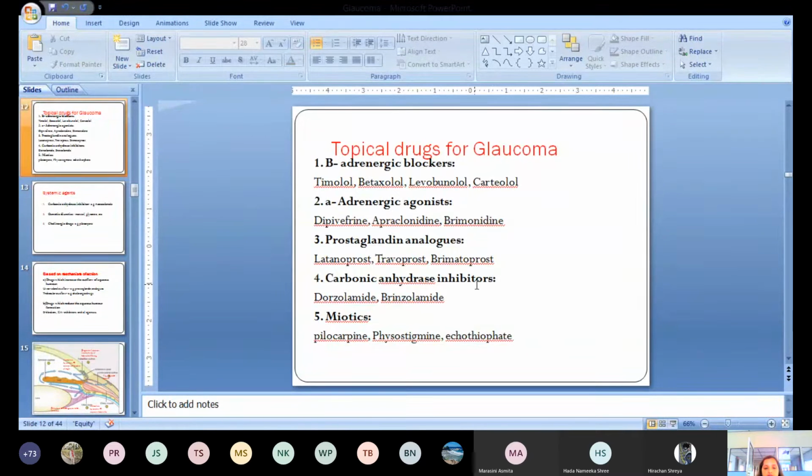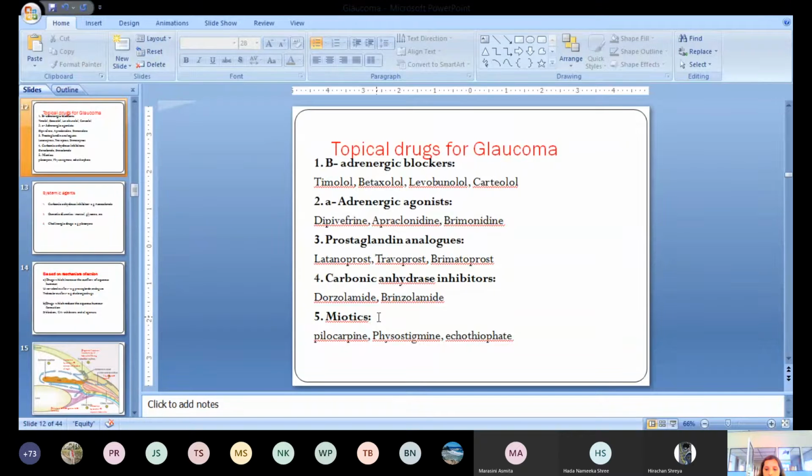Likewise, we have miotics, parasympathomimetic drugs like pilocarpine, physostigmine, and ecothiopate, which we can use as an eye drop, as a topical application.